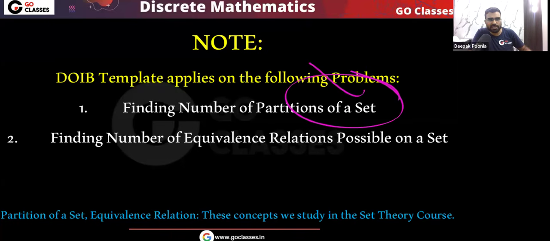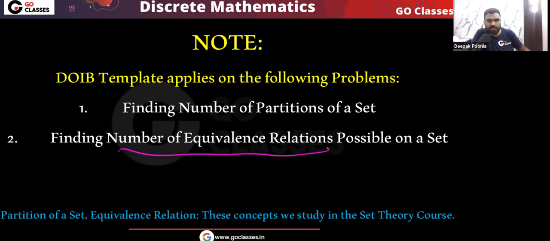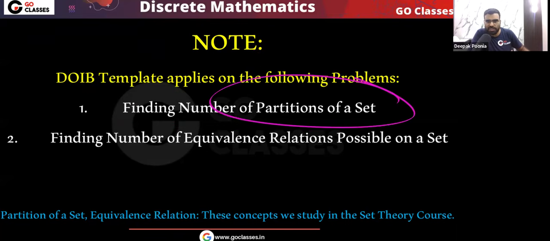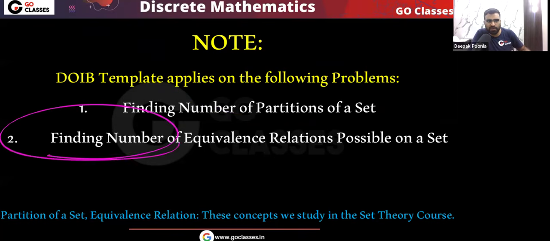So you have distinct elements and you are partitioning them, dividing them into some parts. So when you want to do a partition of a set, then for finding the number of partitions of a set, you can apply the DOIB template. Also, to find the number of equivalence relations possible on a set, you can apply the DOIB template. So this DOIB template applies on these two problems: finding the number of partitions of a set, how many partitions of a set are there, and also finding the number of equivalence relations on a set.